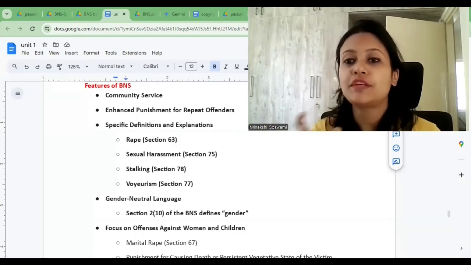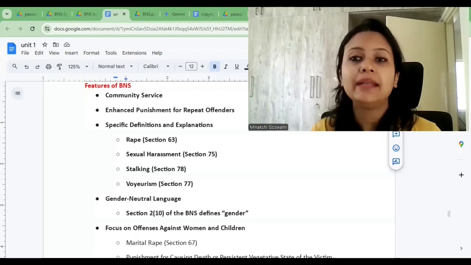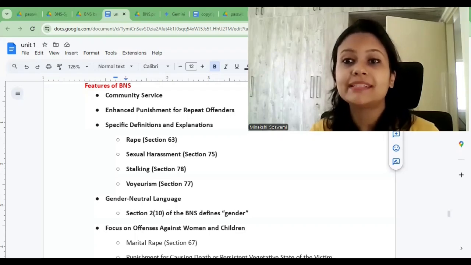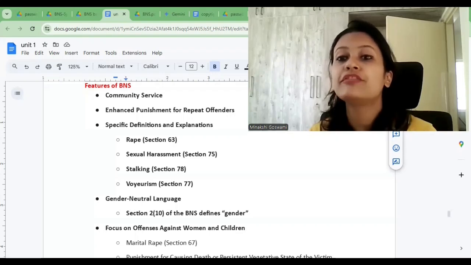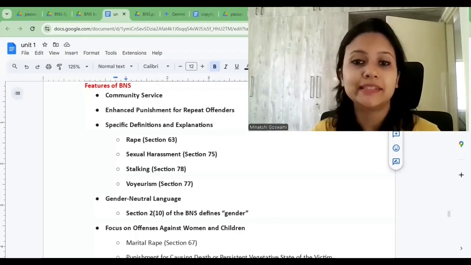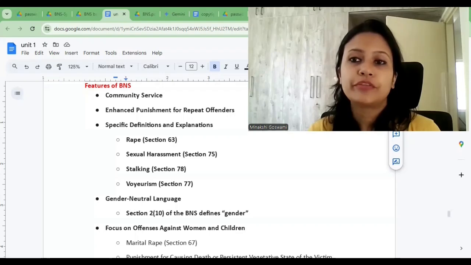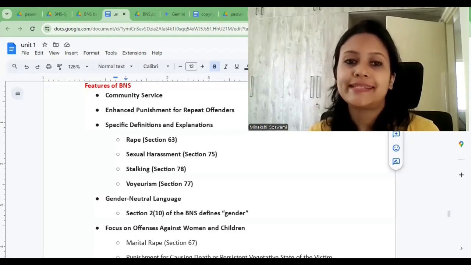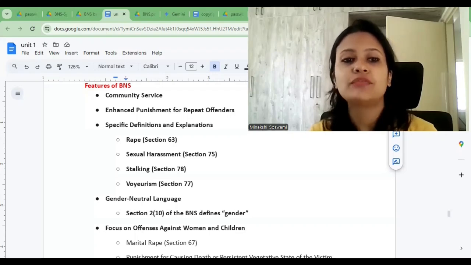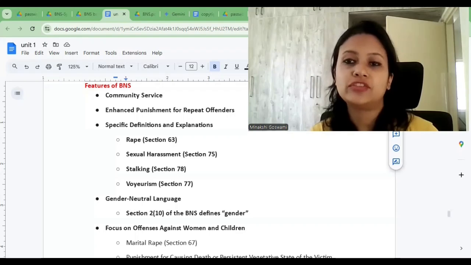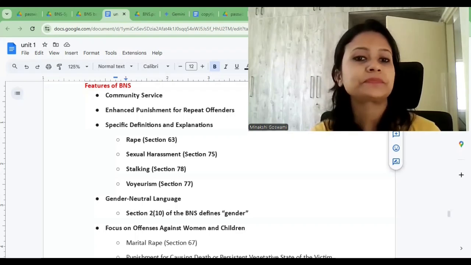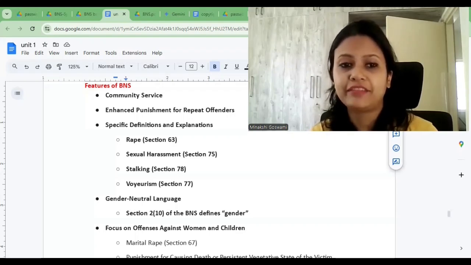A definition always makes it very clear, and BNS has made sure that they define these vague words properly and clearly enough. If you talk about rape, section 63 of the Act defines rape to include various forms of sexual assault, recognizing the diverse nature of sexual violence. Then section 75 defines the word sexual harassment.